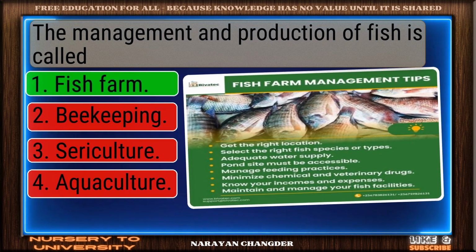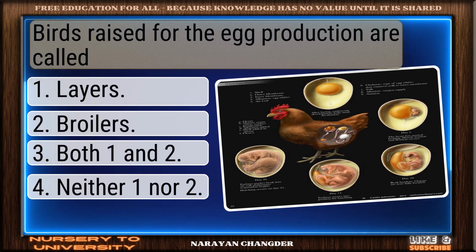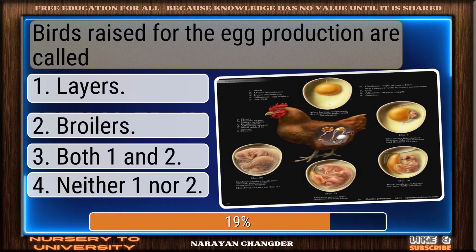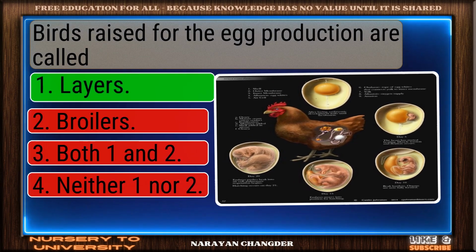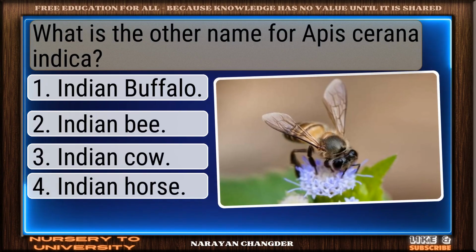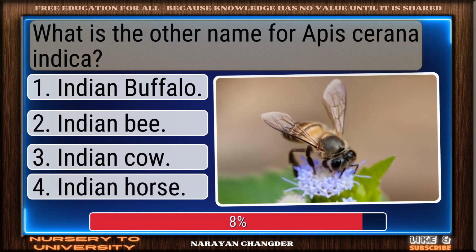You're right. Fish farm is the correct answer. Question number 87. Birds raised for the egg production are called? Nice work. You chose layers and it is correct. Question number 88. What is the other name for Apis cerana indica?